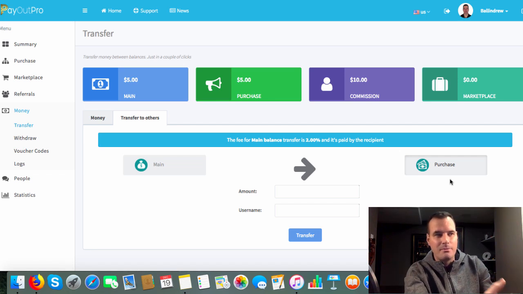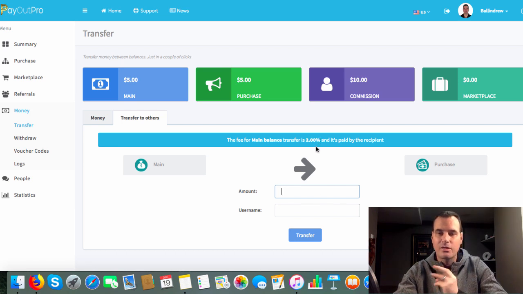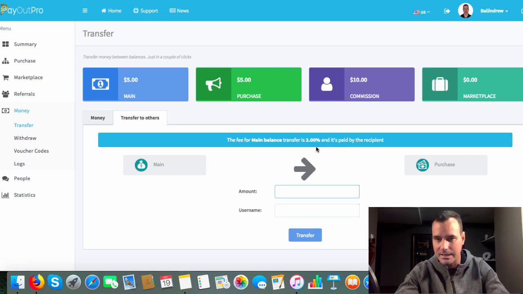member. Maybe your friend joins you and you're like, okay, here's $10 to get you started with the $10 plan. Okay, something like that. That's kind of the idea behind this. You'd have to know their username and, of course, the amount to send. Okay, this is one of the only fees in the system, guys. There's actually 4 fees in the system, because we have a marketplace and we charge a 5% fee there. So 4 fees in the system, and we've tried to keep them as low as possible, just to keep the cost of all this for the member down. Okay, so the fee to send funds to another member is just 2%, which you hardly ever see, right?